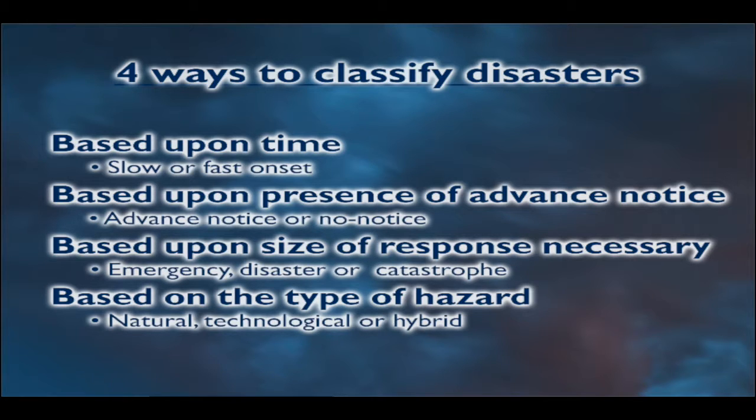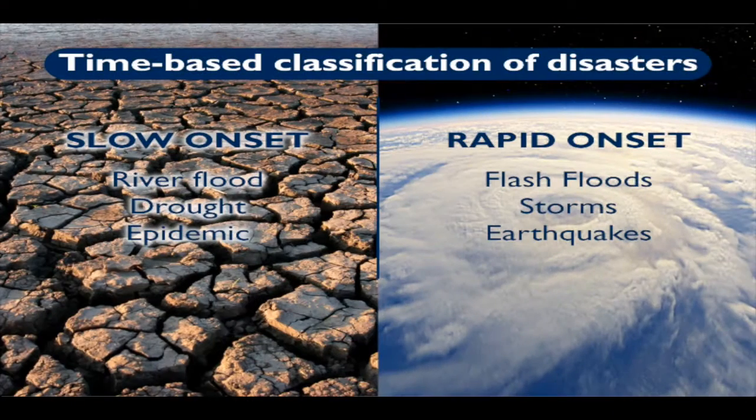And then the next, as well, is based upon the type of hazard: natural, technological, or hybrid disasters. So this time-based classification of natural disasters, we can break into two main categories, slow onset and rapid onset. It really makes a big difference because we're talking about our ability to prepare at the last minute when we look at these slow onset and rapid onset.